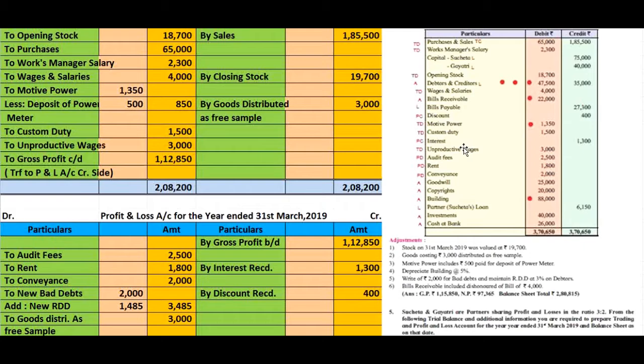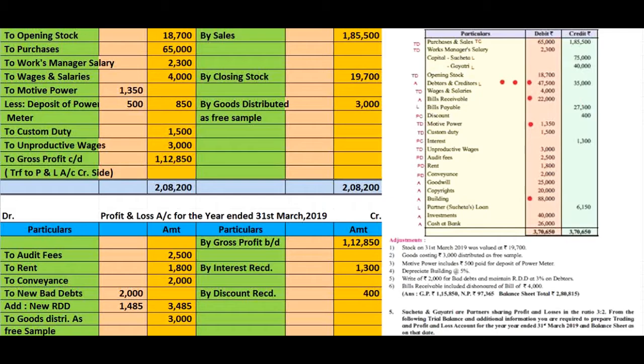In previous problem also I am telling you that you have to rearrange the adjustments related with debtors, and here there are three adjustments, that is bills receivable dishonor, write off bad debts rupees 2,000 and maintain RDD 3% on debtors. We have to rearrange that and the sequence is the bills receivable dishonor first.